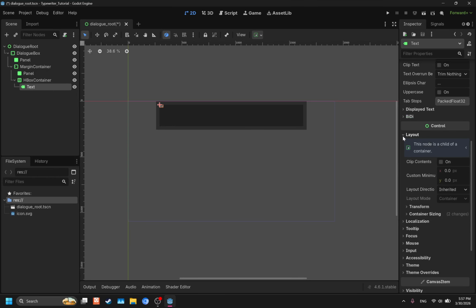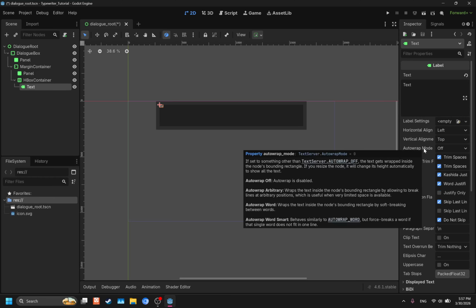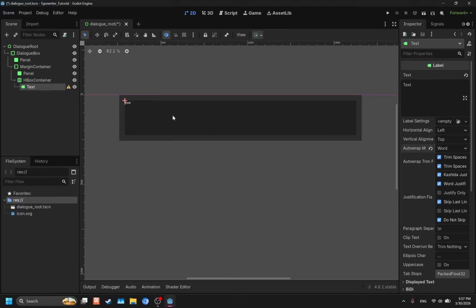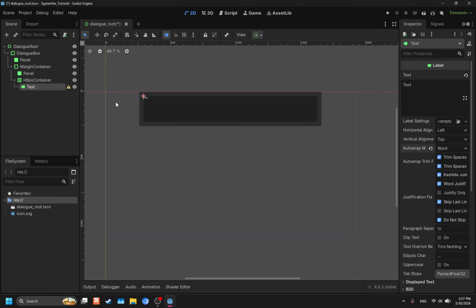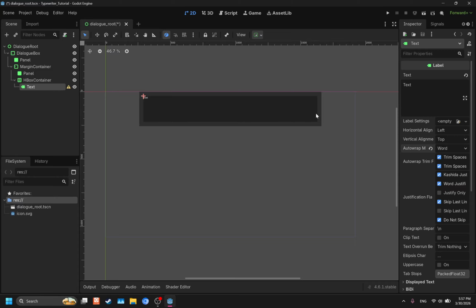Now that's set aside. We're going to go back up and go to auto wrap mode. We're going to set that to Word. Basically, what auto wrap mode allows for is that when the text hits a certain point here, it'll go back, it'll go down. It's like basic word processing stuff. So there we go. But you also notice here when we set that, we have a node configuration warning, basically saying you must have a custom minimum size configured to work correctly inside the container, meaning we have to make a box here for the word wrapping to work.